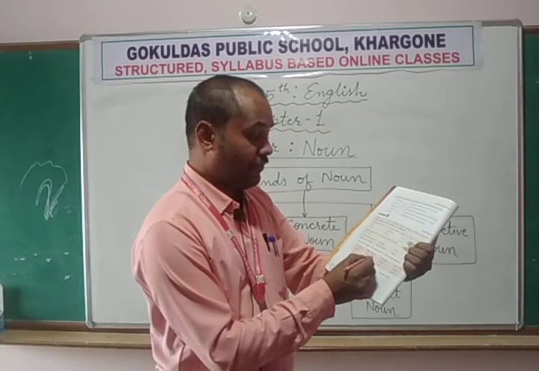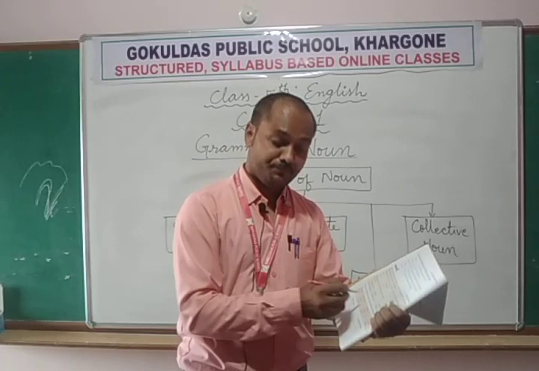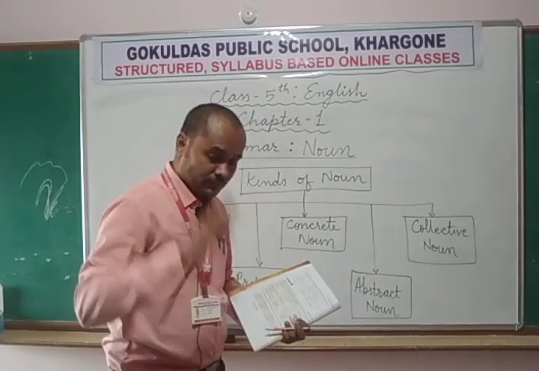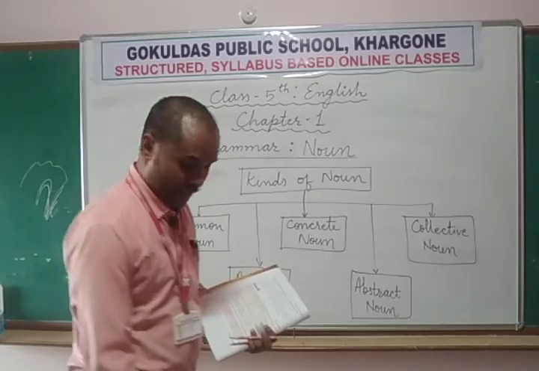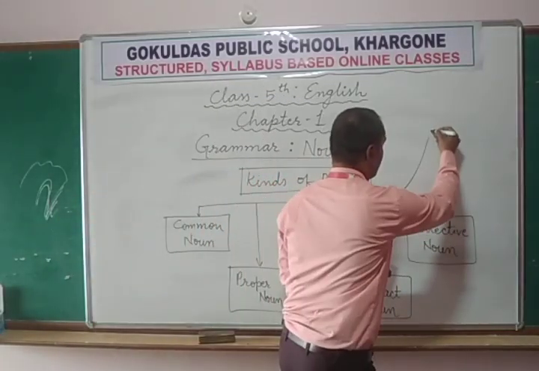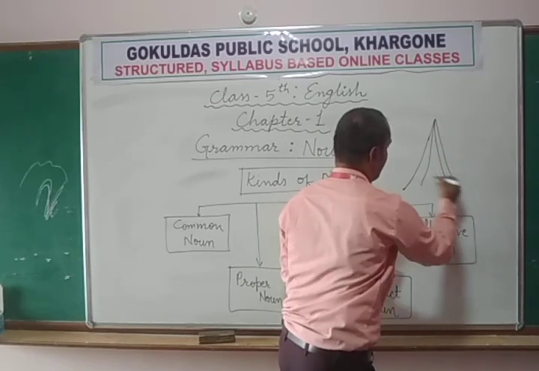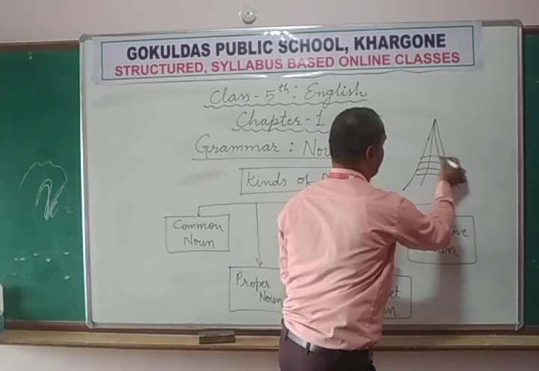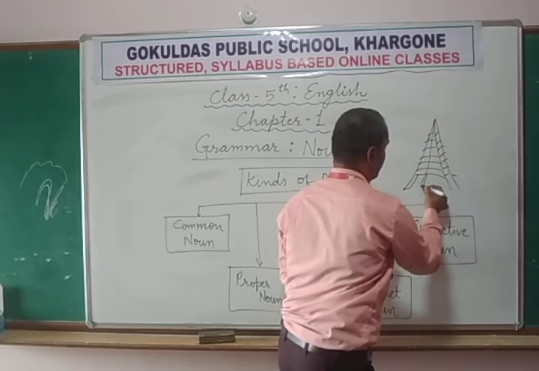The second is Eiffel Tower. You know where is the Eiffel Tower? In France, Paris, we have Eiffel Tower. If you have seen the picture, it is just like an A shape and it is made of iron.